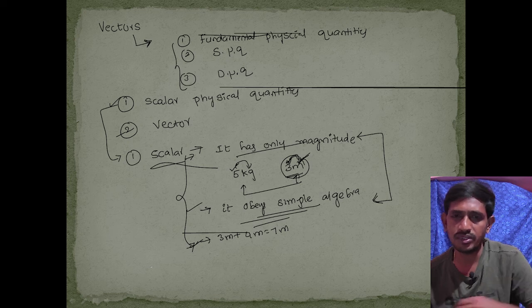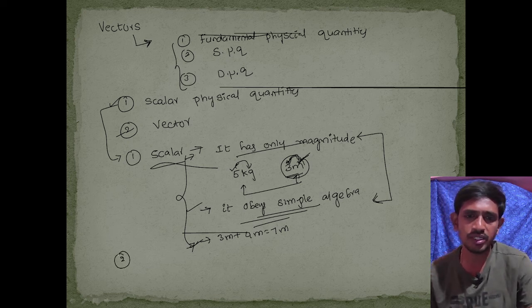The next classification of physical quantity is the vector physical quantity. What is a vector physical quantity?